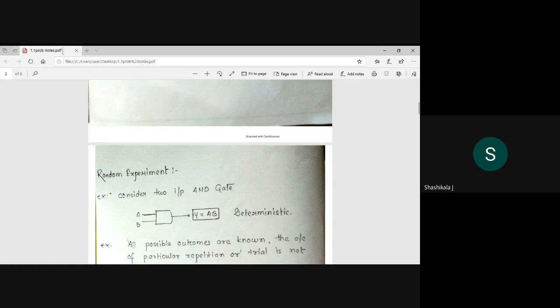Please write it in the chat box, yes or no. This might be one of your quiz questions also. Is it a random experiment? Please think and answer.